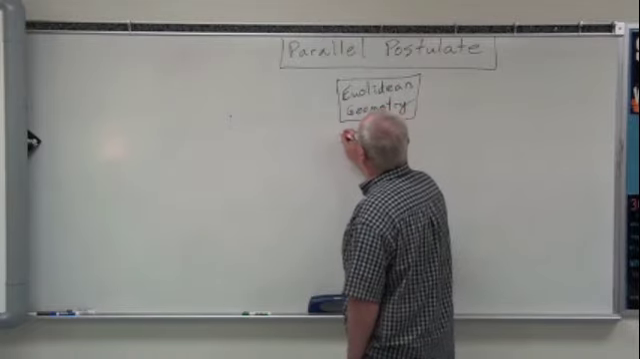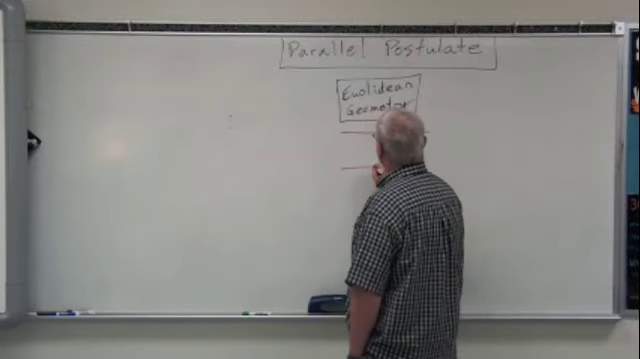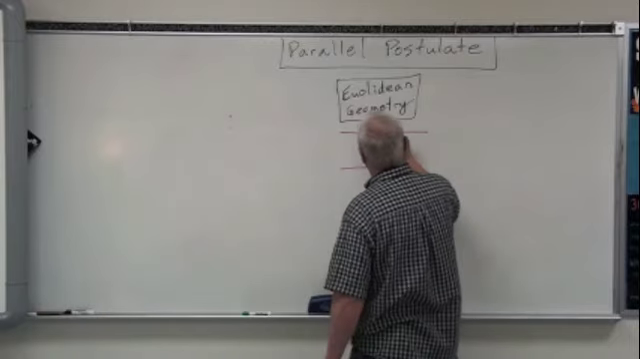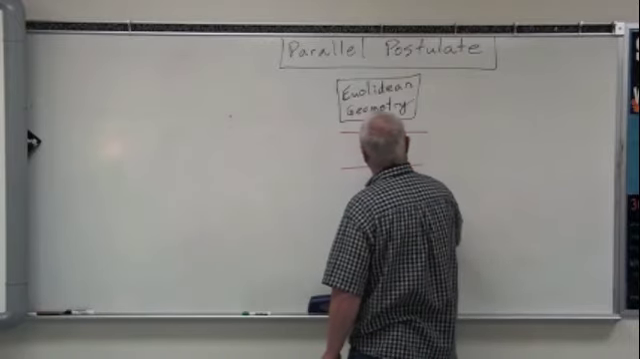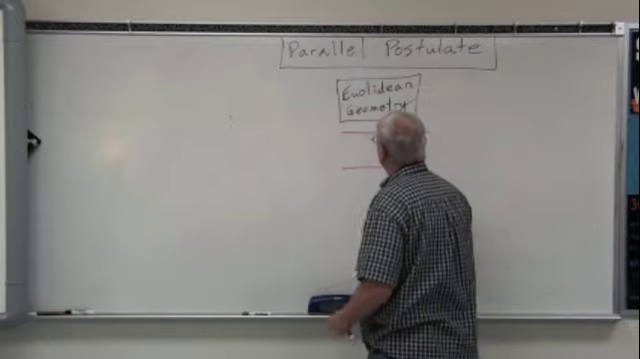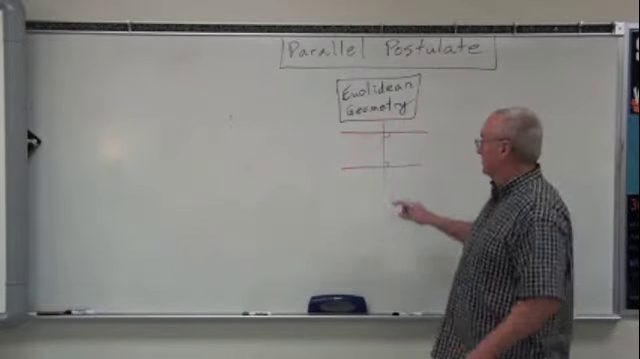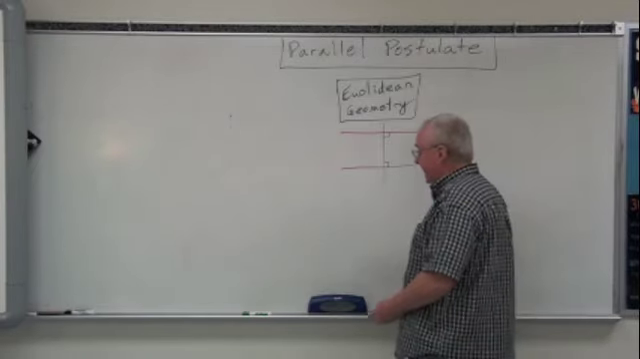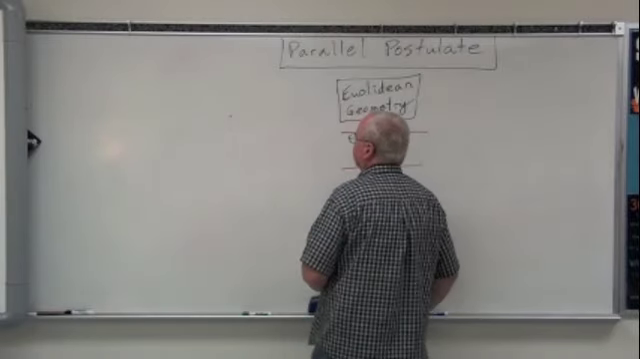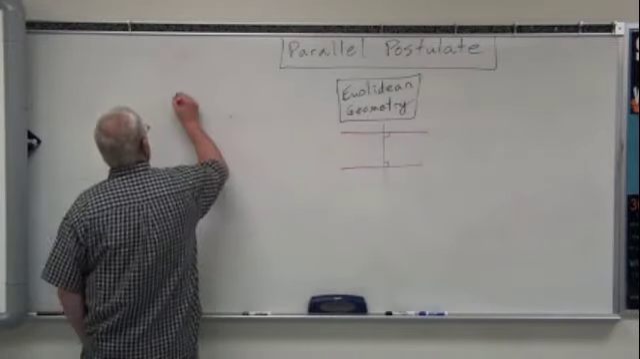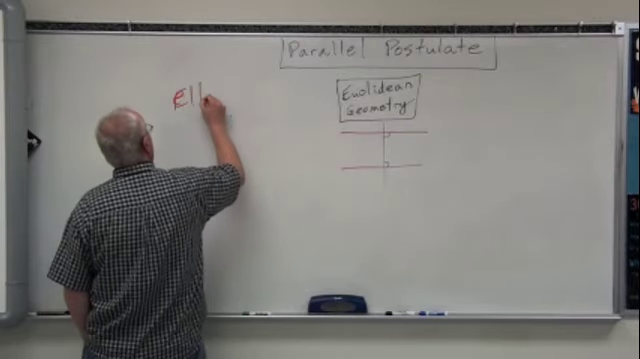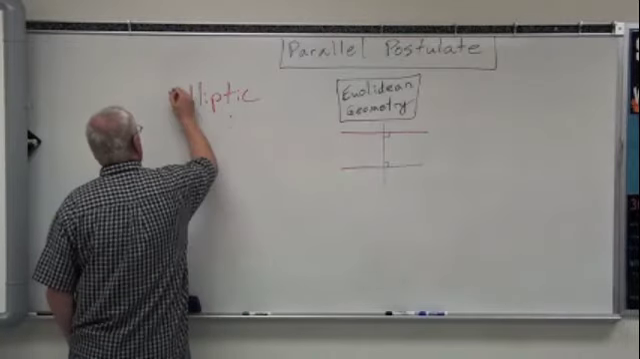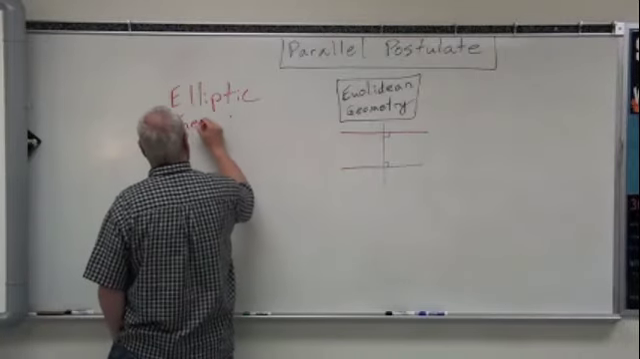Now, the little picture we're going to use looks like this. We have two straight lines intersected by a third line in such a way that the third line makes right angles with both of those. And the two lines that the third line intersects never meet. Now there is another type of geometry. We're going to call it elliptic. Didn't look too good there. Elliptic geometry.